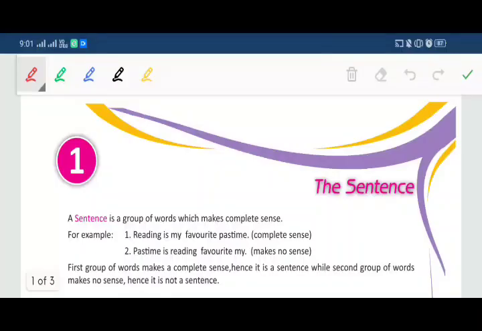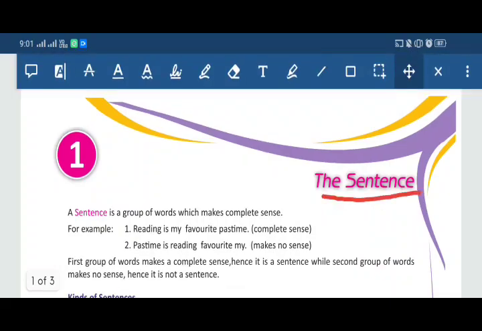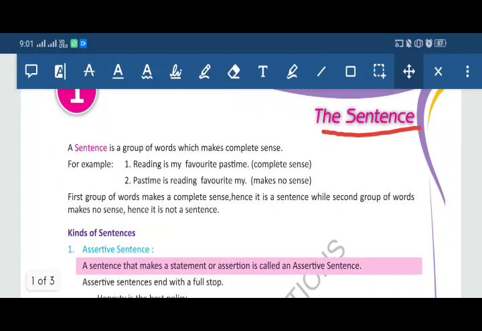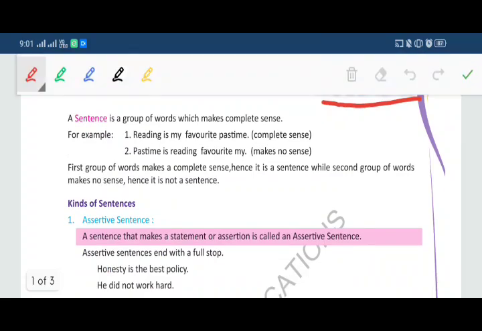Good morning, students. Today I am going to teach you English Grammar's first chapter, the sentence. We need words to explain our thoughts so that others may understand us. We have to put words in a definite order to make complete sense. So you understood that if words are in complete sense, that is called the sentence.